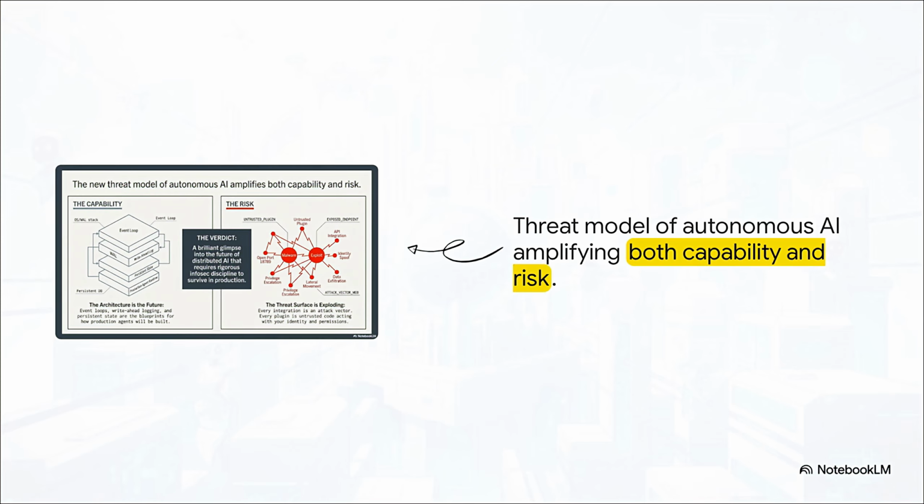Let's bring this all together. OpenClaw gives us a fascinating glimpse into the future. Event loops, write-ahead logging, persistent state, these are the blueprints for how all future production AI agents will be built. But the threat surface is exploding. Every single integration is an attack vector. Every plugin is untrusted code acting with your identity. It requires rigorous, uncompromising InfoSec discipline to actually survive in production.